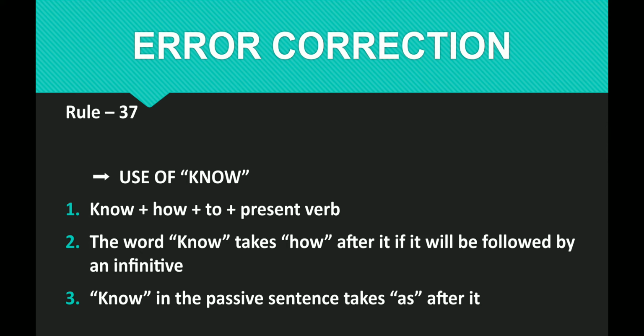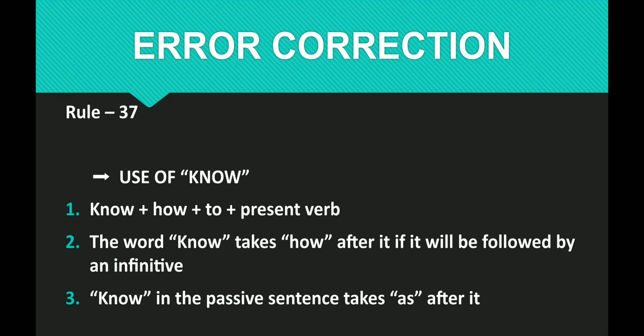Infinitive means to plus V1. Check this rule. The word know in passive sentences takes as after it. For example, this is known as. Especially in the case of definitions, we use this one. This is known as XYZ, whatever it is. So in a passive sentence, please use as after know.